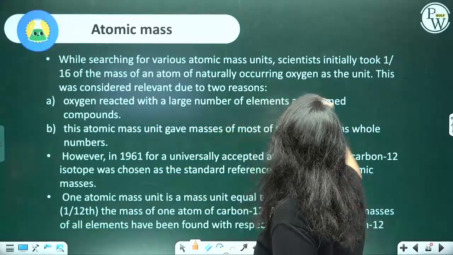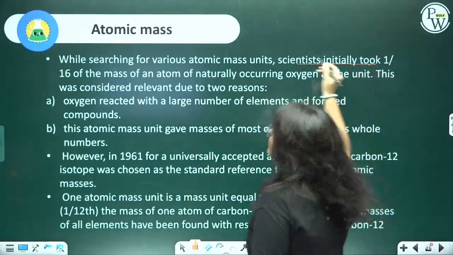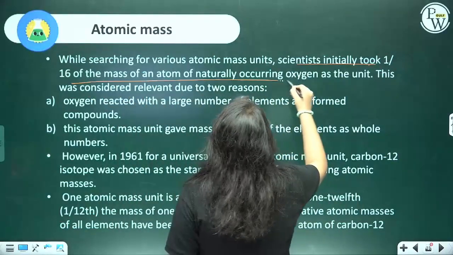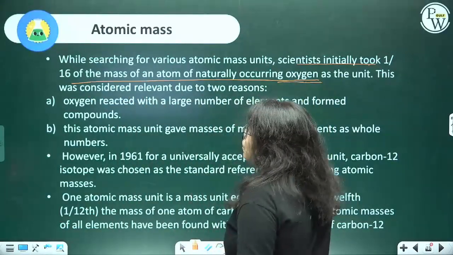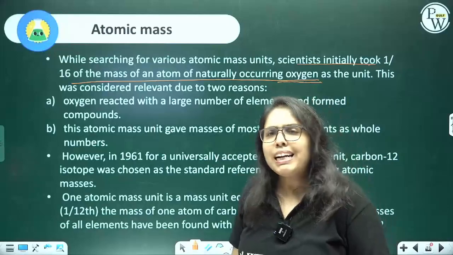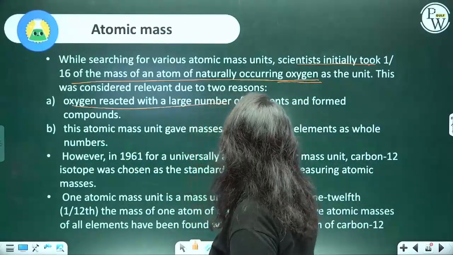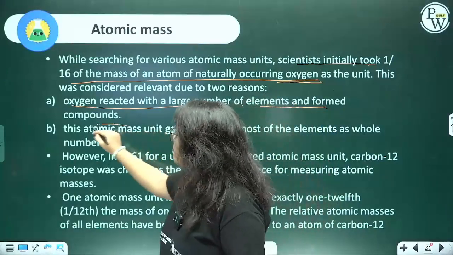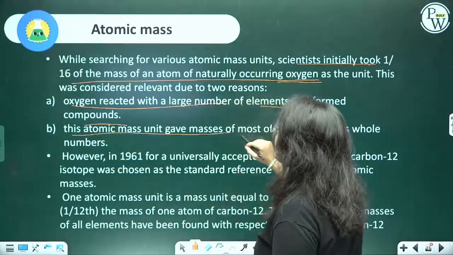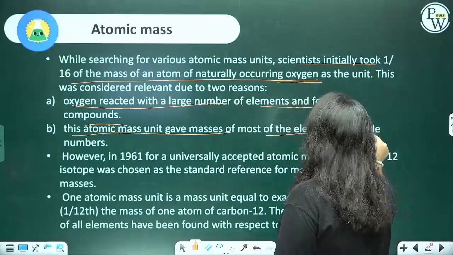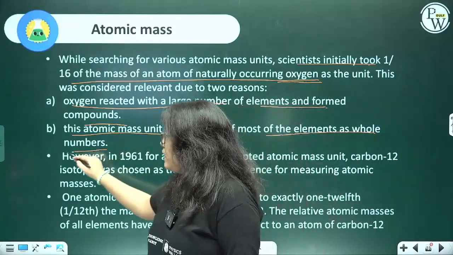Initially scientists took 1/16 of the mass of naturally occurring oxygen as the unit. But later it was discarded because oxygen reacted with a large number of elements and formed a lot of compounds. And this atomic mass unit gave mass of most of the elements as whole numbers.